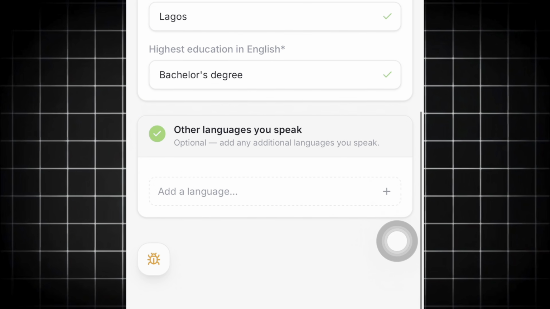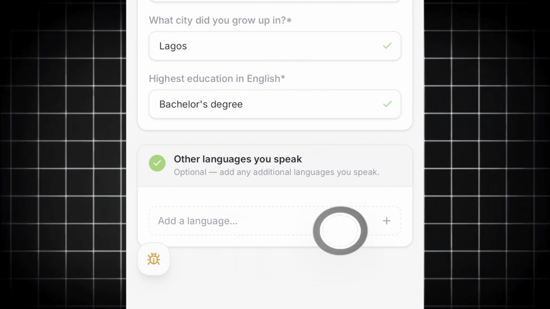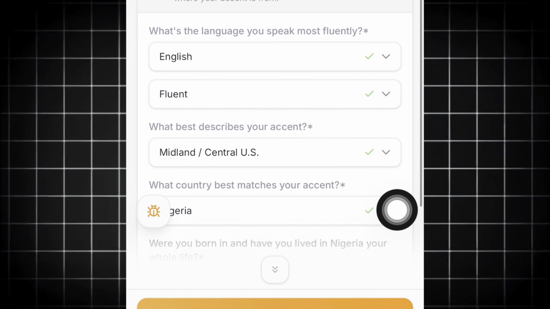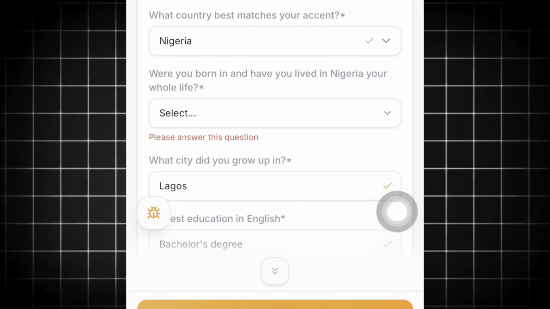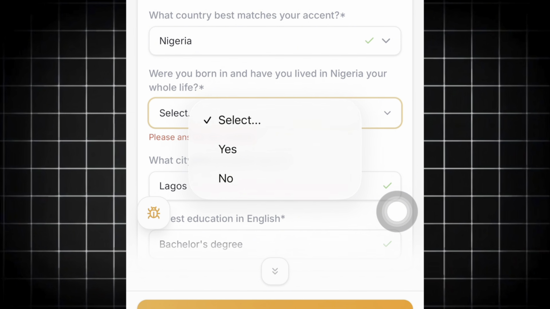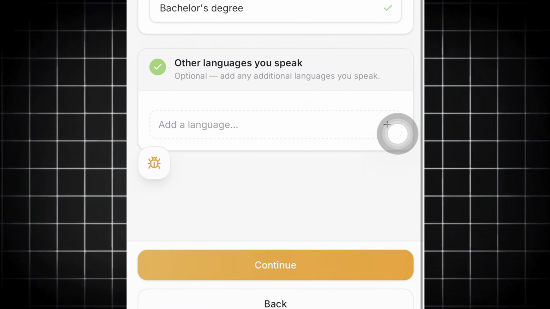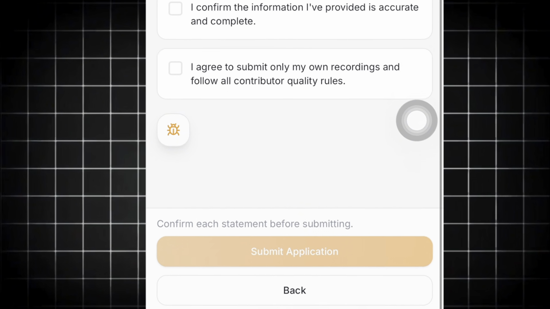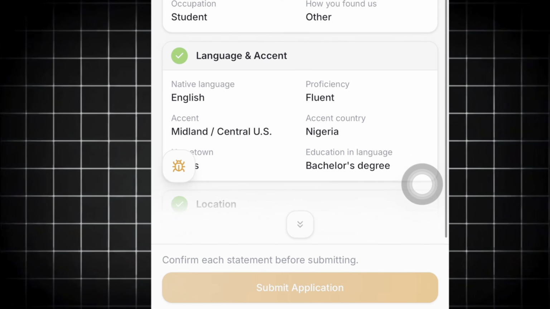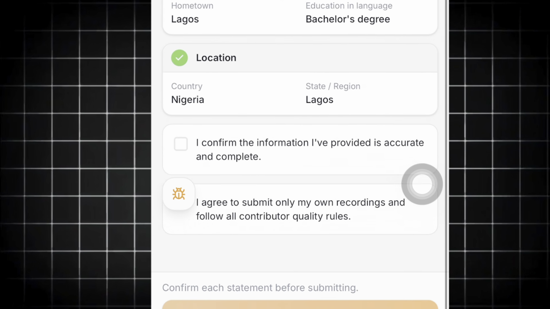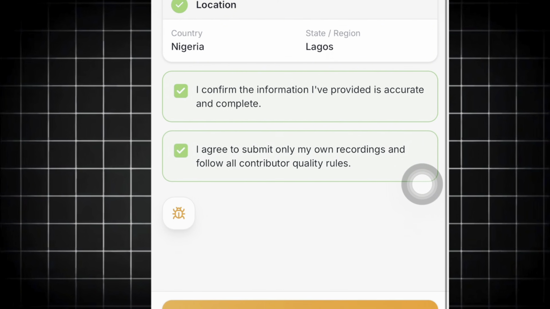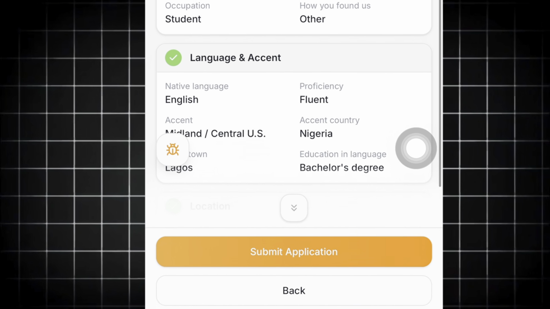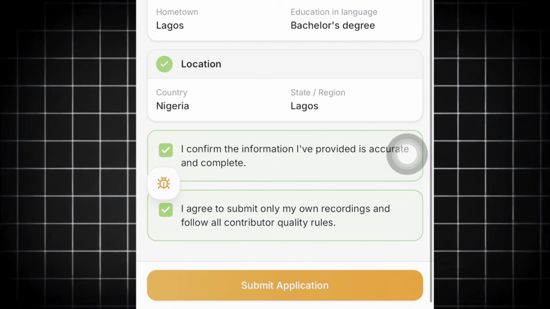The next thing you want to do, if you speak other languages, you can add them right there. And then the next thing you have to do is check everything is accurate. Then they're asking where you were born and whether you have lived in Nigeria your whole life. Yes, right? Then click on next. I didn't get that done. So the next thing is for me to fill out this, and then I'll confirm, right? And then I agree, I submit everything. And once I do that, I will have my account right there, and then I'll hit submit application.